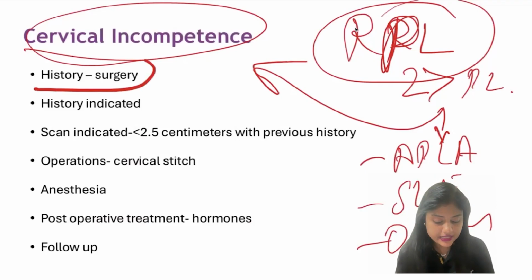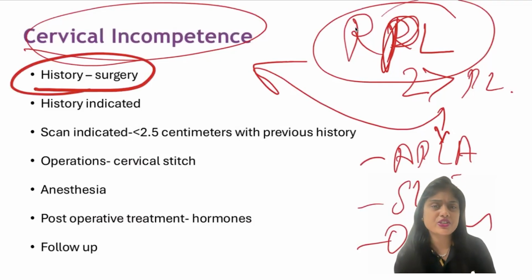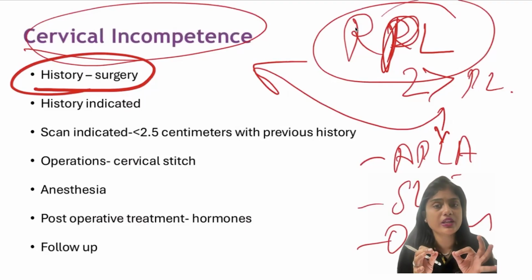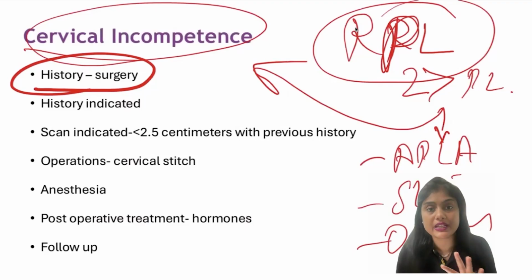What history will they give you? Like a gravida 4 patient, para 0 abortion 3, all were second trimester abortions, and they'll give you a clear history: she had a painless abortion. They usually do not have any pain; only at the end moment they will go to the washroom and bear down, just like how they pass stool, and for that much pressure the fetus would get expelled. Or they may have mild fullness in the pelvis. That is the only complaint they may have. Abdominal pain would not be there at all till the end stage. This is the history.